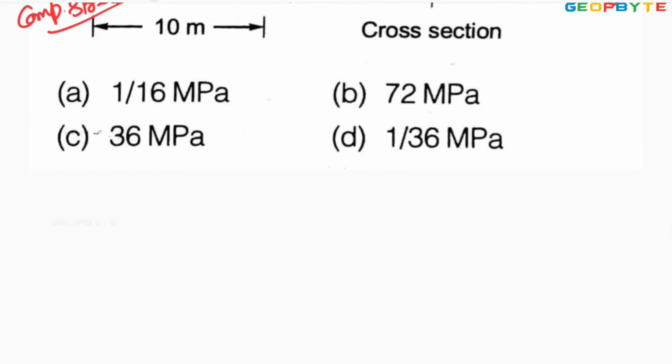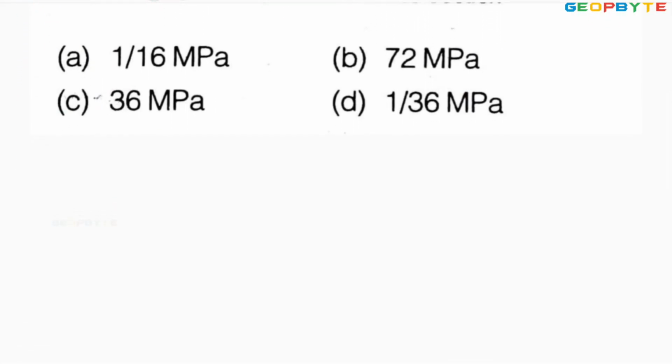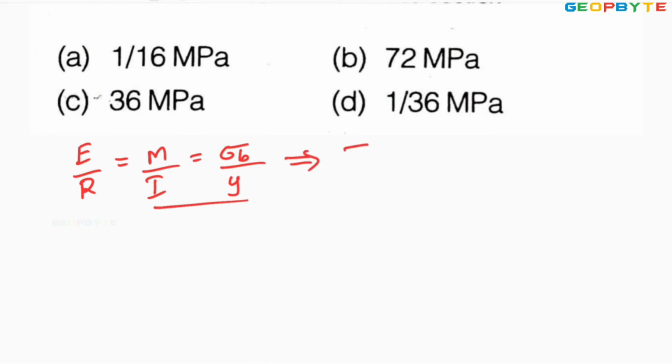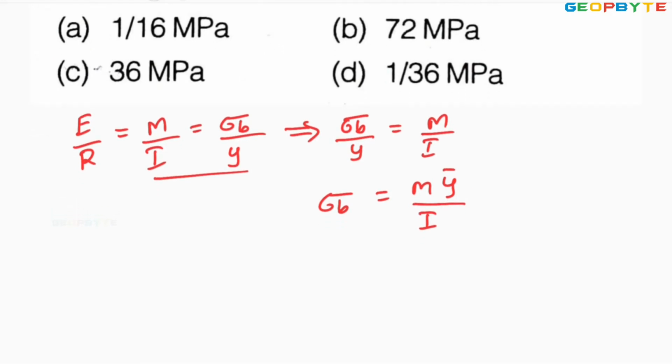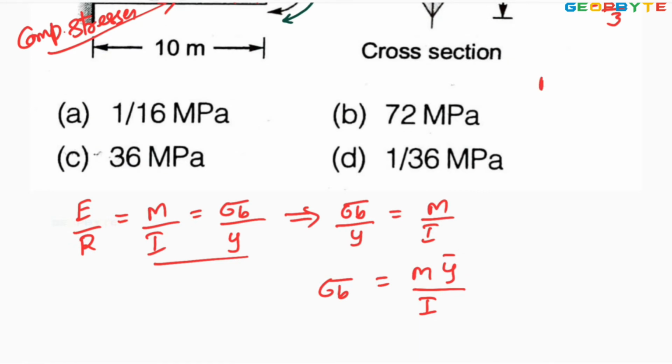Okay, no problem. Then the bending equation E by R equal to M by I equal to bending stress divided by Y. From this, you take this relation, bending stress by Y equal to M by I, or bending stress equal to M into Y divided by I. Here Y means Y bar. You have to take the Y bar. Now what is the bending moment which is given?